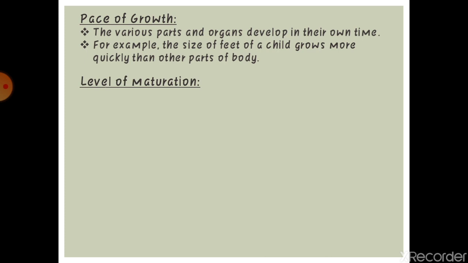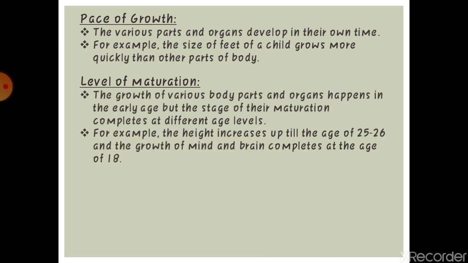The next is level of maturation. The growth of various body parts and organs happens at an early age, but the stage of maturation completes at different age levels. For example, the height increases up till the age of 25 to 26, and the growth of mind and brain completes at the age of 18.